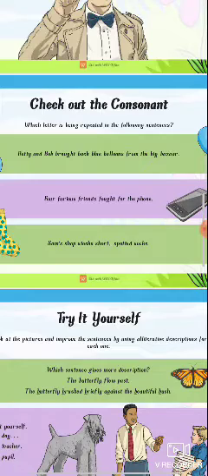And the third example, S. The repeating letter is S. Sam's shop stocks short stopped socks. So when we pronounce it, the S letter is pronounced the most, and the S sound is heard the most by us, right?